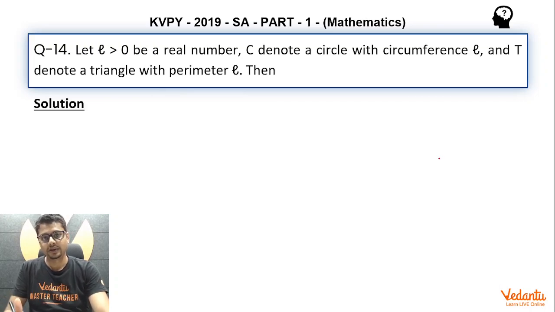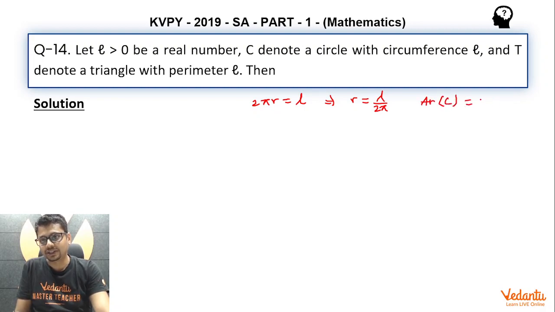Let's explore. The moment the circumference of the circle is fixed, its area is fixed. Why? Because you'll have 2 pi r equal to this circumference L, so r becomes L by 2 pi. So the area of the circle C would essentially be pi r square. So it is fixed because L is some given constant.